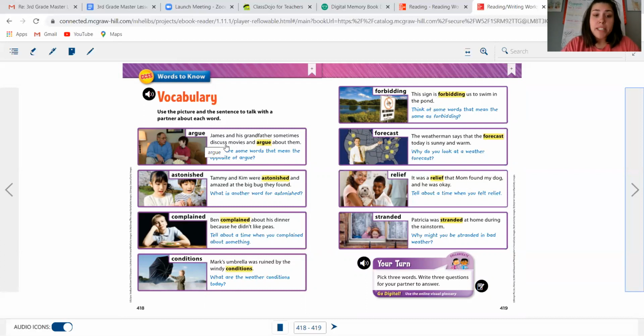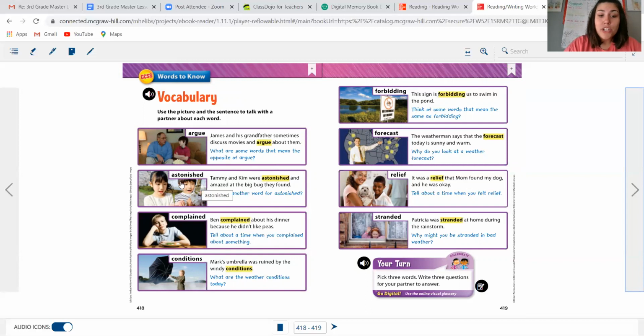So argue. James and his grandfather sometimes discuss movies and argue about them. So what are some words that mean the opposite of argue? This was your thinking question that you're going to be asking yourself today. And I will be looking at those to see what you guys are coming up with. You can put them in an email and just email them to me, or you can type them right onto Dojo if you want to make it easier so you don't have so much paper to keep up with, or you can write it. I like to write things. It makes me keep track of it better if I actually physically write it down. Completely up to you though.